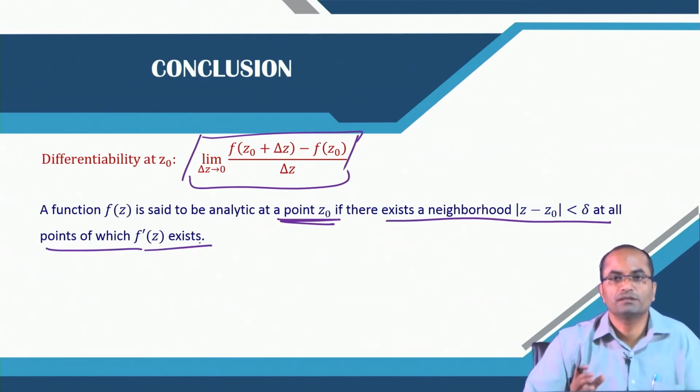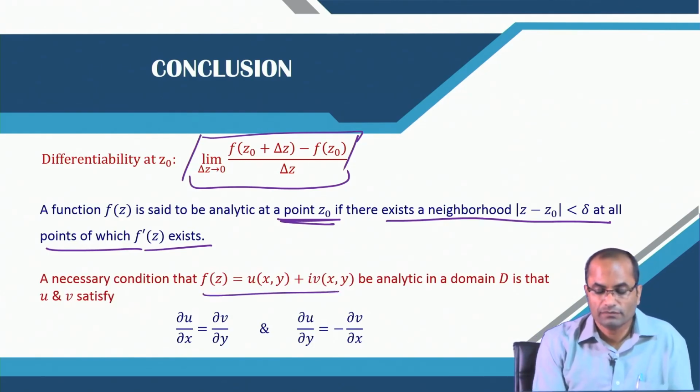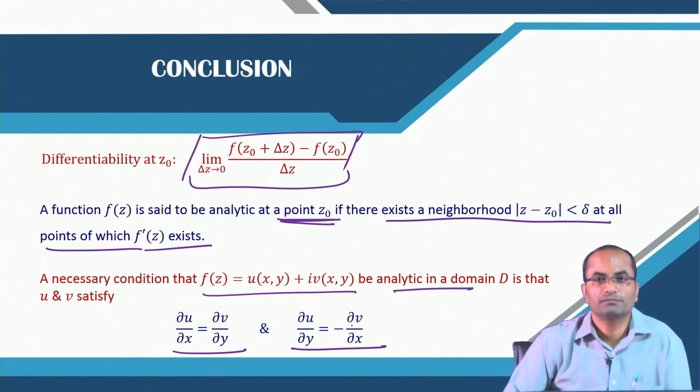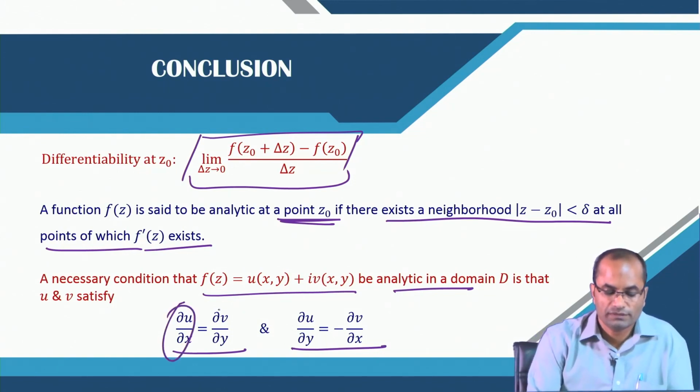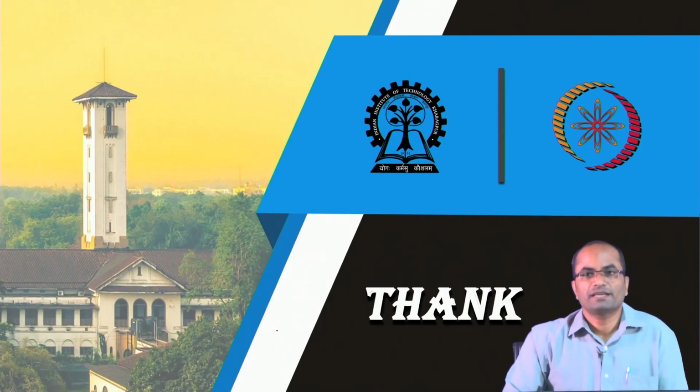So, analyticity is a little more than differentiability, which can be observed when we are talking about a point. The necessary condition we have learned for analyticity or differentiability at a point is that these CR equations must be satisfied, and if the partial derivatives appearing here are also continuous, then these conditions become sufficient for claiming that this function is differentiable or even analytic. So, that is all for this lecture, and thank you for your attention.